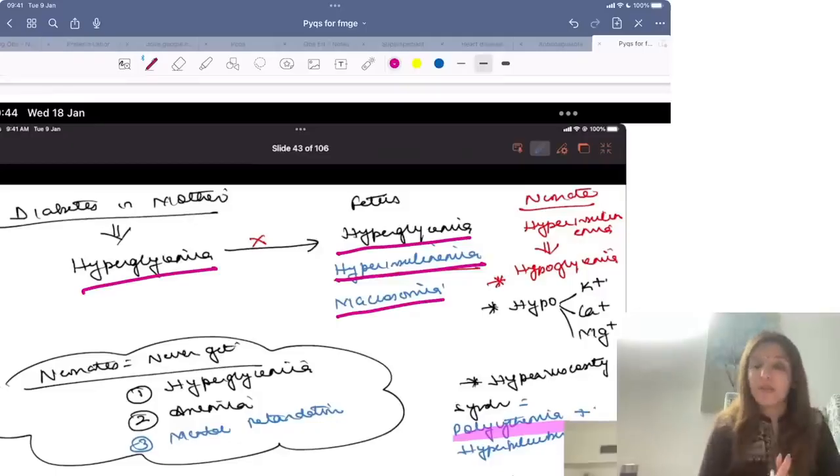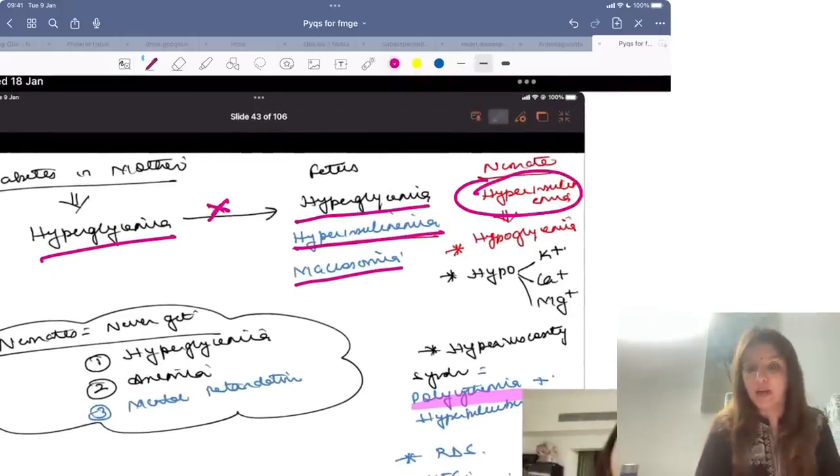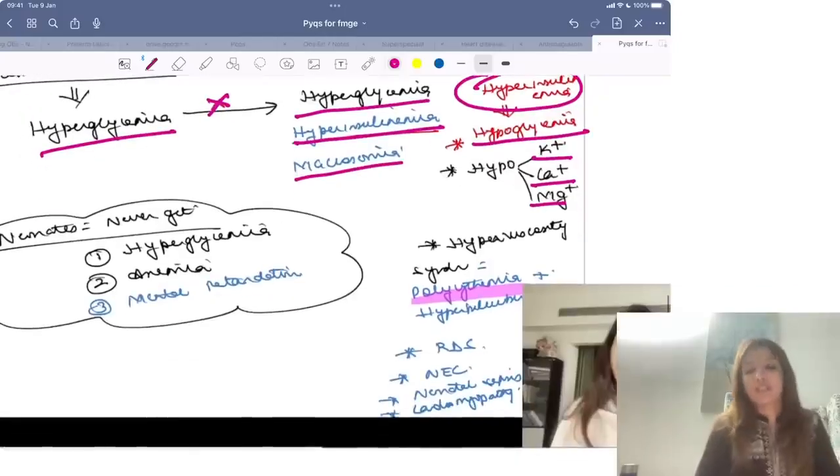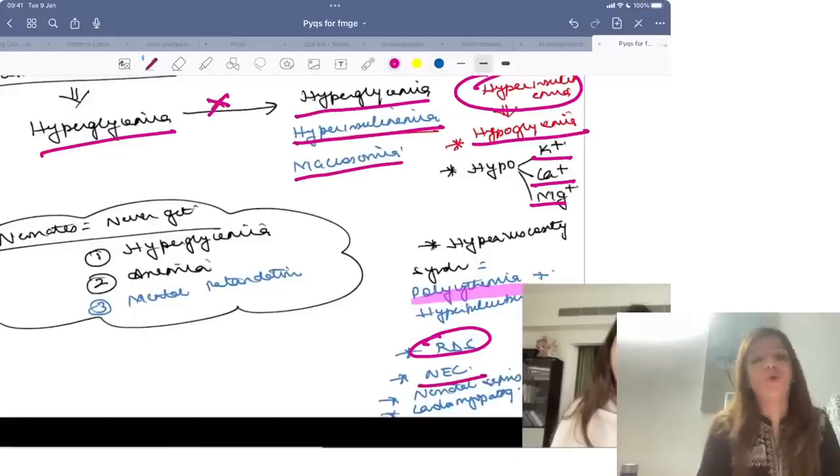Right? Now, once the baby is born, the connection between mother and baby is no longer there. So, hyperglycemia has no source. Glucose has no source. What remains in the baby is hyperinsulinemia, because of which there will be hypoglycemia, hypokalemia, hypocalcemia, hypomagnesemia, hyperviscosity syndrome, that is polycythemia, and hyperbilirubinemia. All these babies have very high chances of respiratory distress syndrome because insulin decreases surfactant synthesis. There are increased chances of necrotizing enterocolitis.